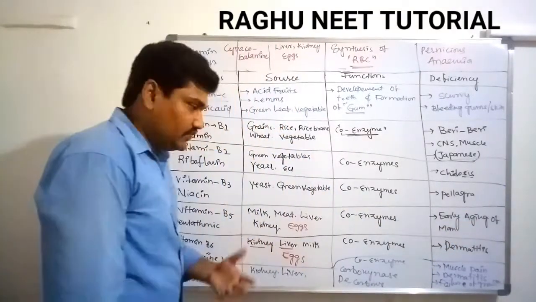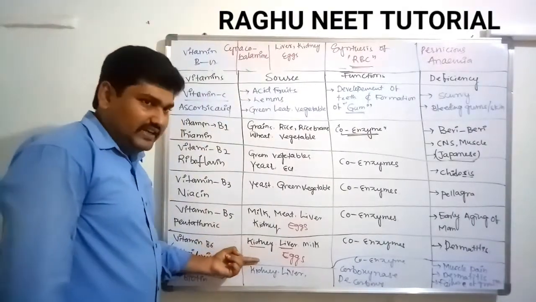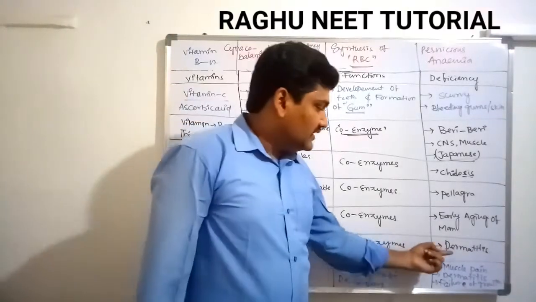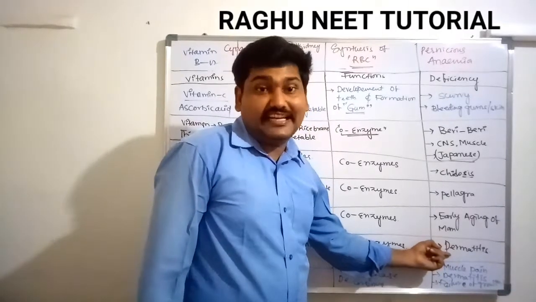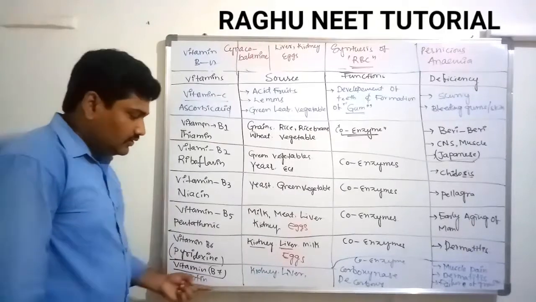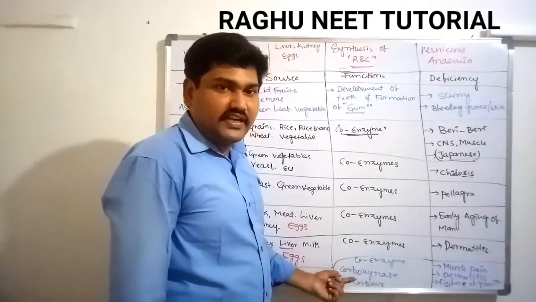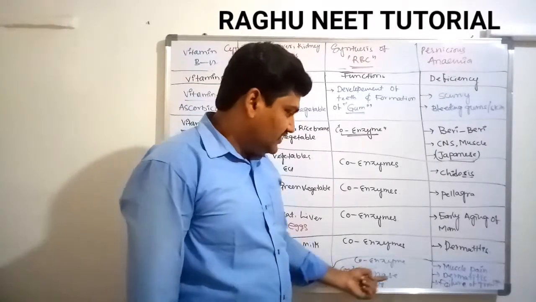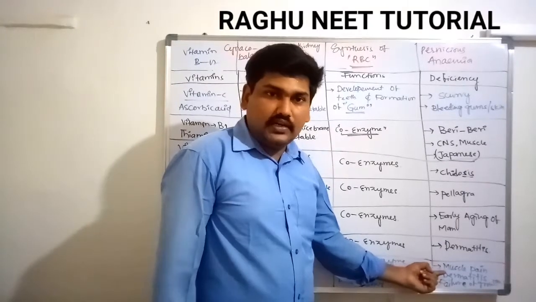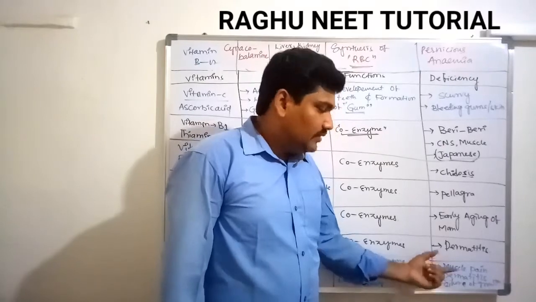Vitamin B6 is known as pyridoxine, available in kidney, liver, eggs, and milk. It acts like a coenzyme. Its deficiency causes dermatitis, a skin disease. Vitamin B7 is known as biotin, found in kidney and liver. It acts like a coenzyme, namely carboxylase and decarboxylase. Its deficiency causes dermatitis, failure of growth, and muscle pain.